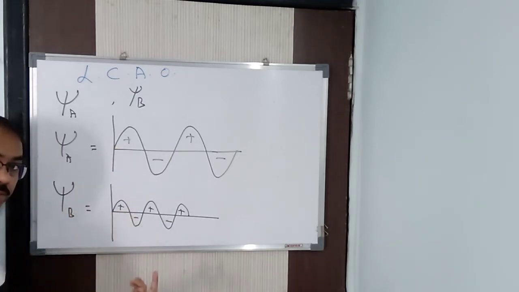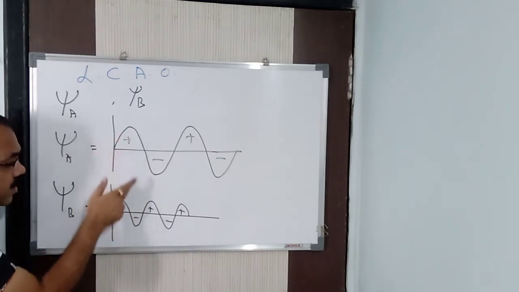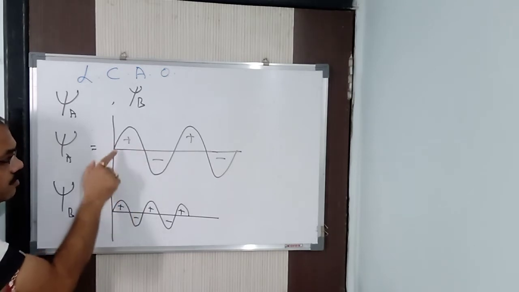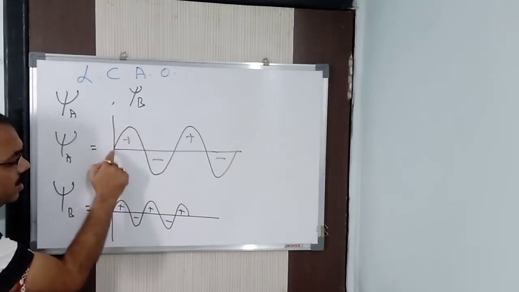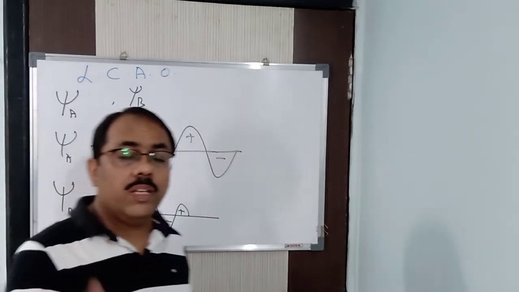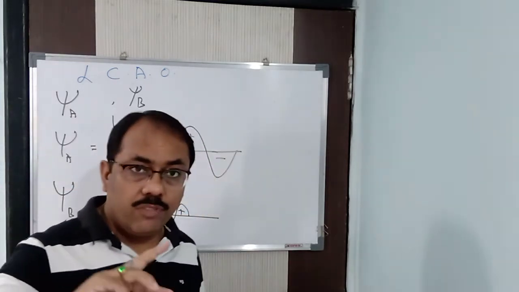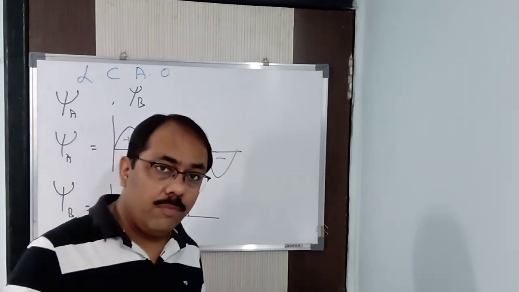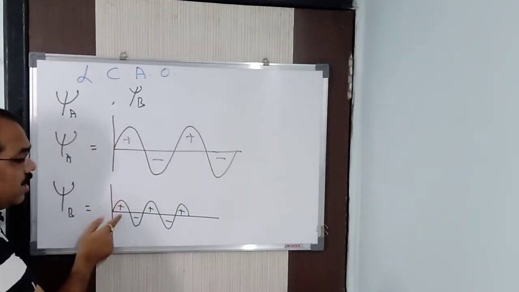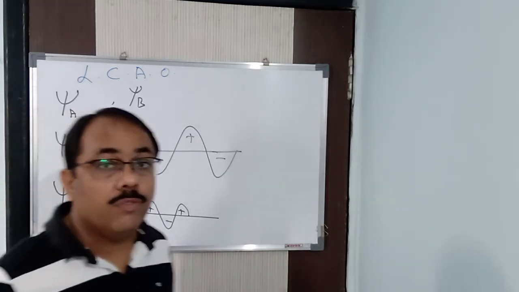start from trough. So when the two waves are in the same phase, see this is also crest, this is also crest. I can take both the waves starting from trough. Suppose instead of starting from crest, it starts from trough. If both are starting from trough, we can say that they are in the same phase. But suppose one is starting from crest and another is starting from trough. For that reason I have given plus and minus signs.